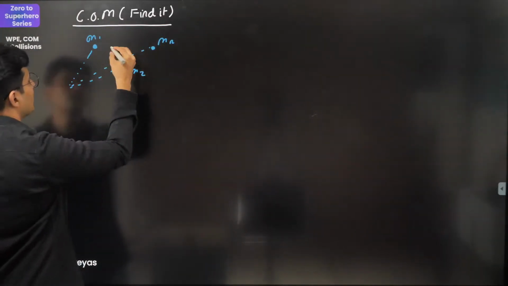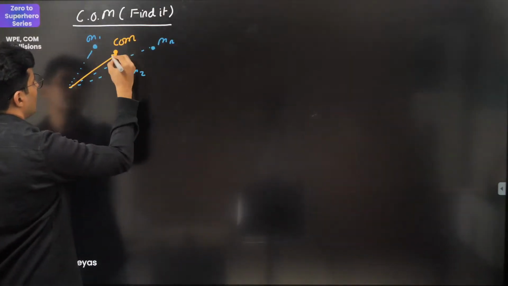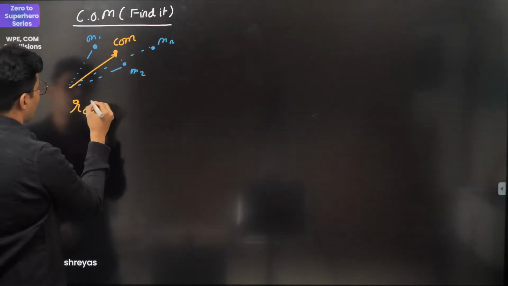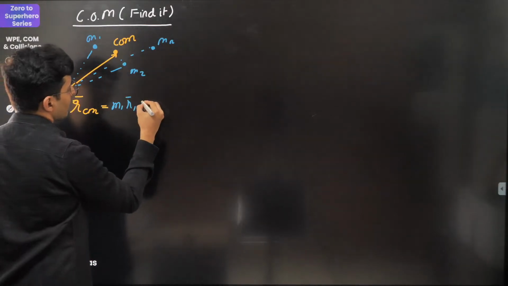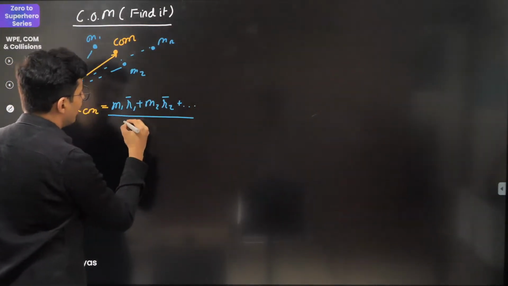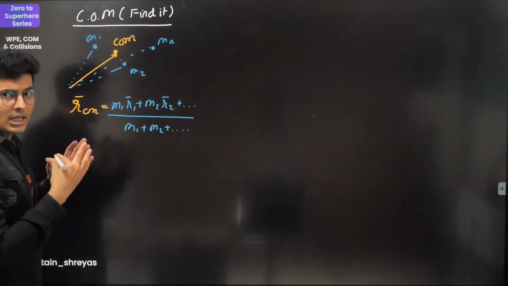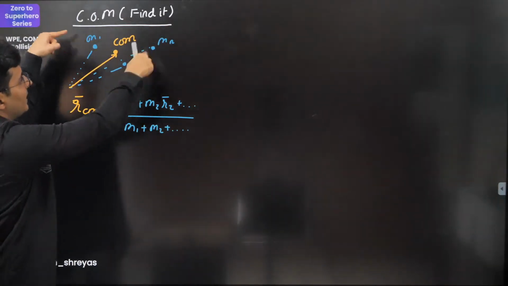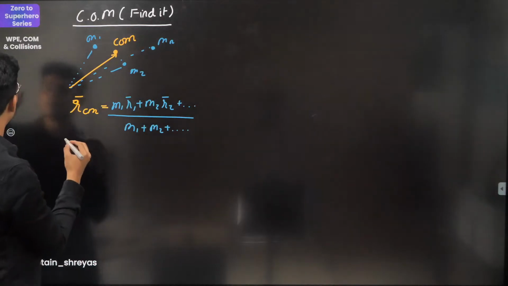So the location of their center of mass, I'll just call it RCM, vector wise, will be nothing but m1 r1 plus m2 r2, so all the terms will come, divided by m1 plus m2, and so on and so forth. You can also find out the velocity and other stuff. Maybe these particles are moving. So if these particles are moving, I'll just mention it over here.